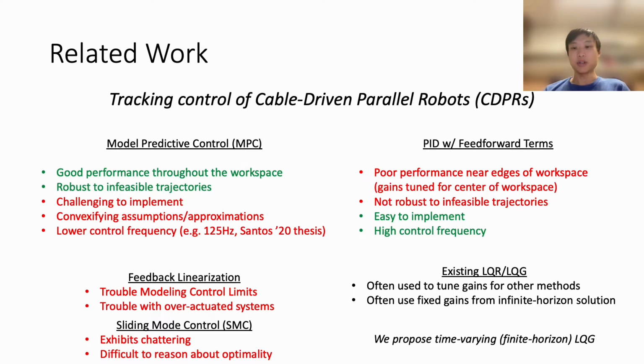Due to the fact that cables can only pull and not push, CDPRs require at least one more cable than degrees of freedom to be fully constrained, and are thus over-actuated. The resulting control challenges are actively studied by the cable robot community. For brevity, I'll focus on MPC and PID approaches.